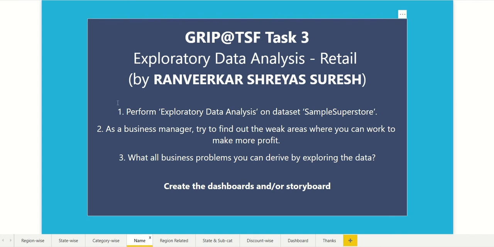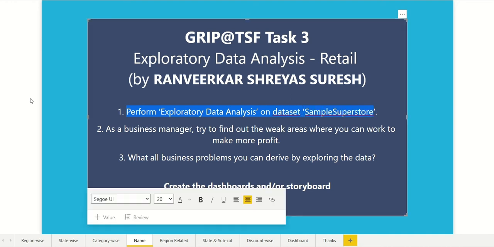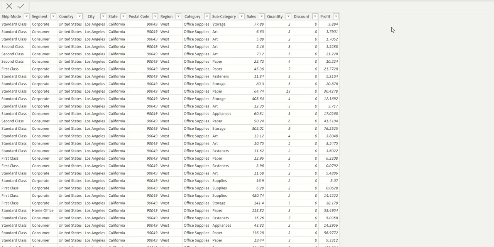at the Sparks Foundation. So the task is to perform exploratory data analysis on the sample superstore dataset. The sample superstore dataset consists of the information for the sales of a product or for the delivery of a product, that is the mode of shipment and which sector is buying the product, and country, city, state, postal code, region collectively tell about the address of the buyer, and category, subcategory tell about the item or product, and the sales, what quantity, how much discount, what profit or loss it made.